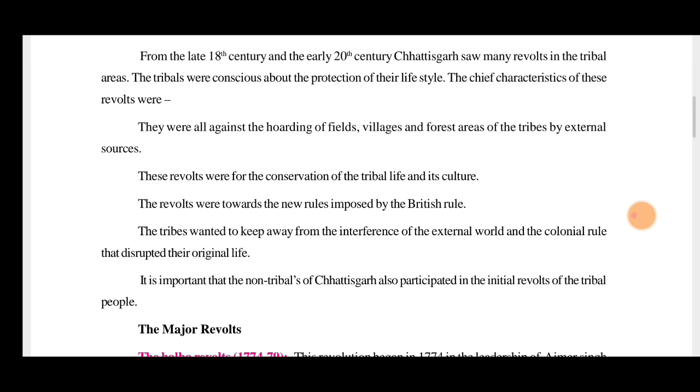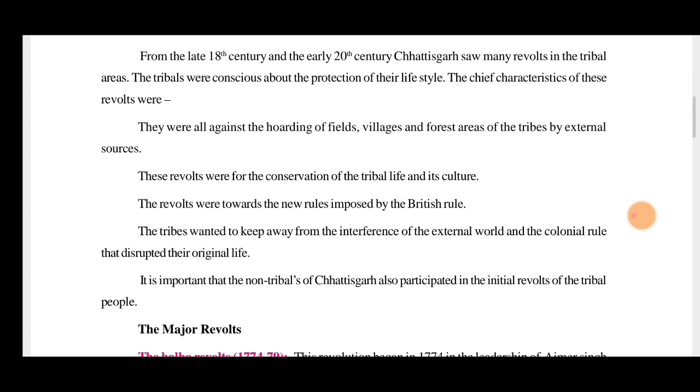These revolts were for the conservation of tribal life and its culture. Their culture was also exploited by the missionaries, the Hindus and Mahajans and all those who were coming. So they had to preserve their tribal life and their culture. The revolts were also against the new rules imposed by the British. Frequently the Britishers were bringing new rules, and it was very problematic for them, for the revenue collection or for any other things that the Britishers were bringing up.